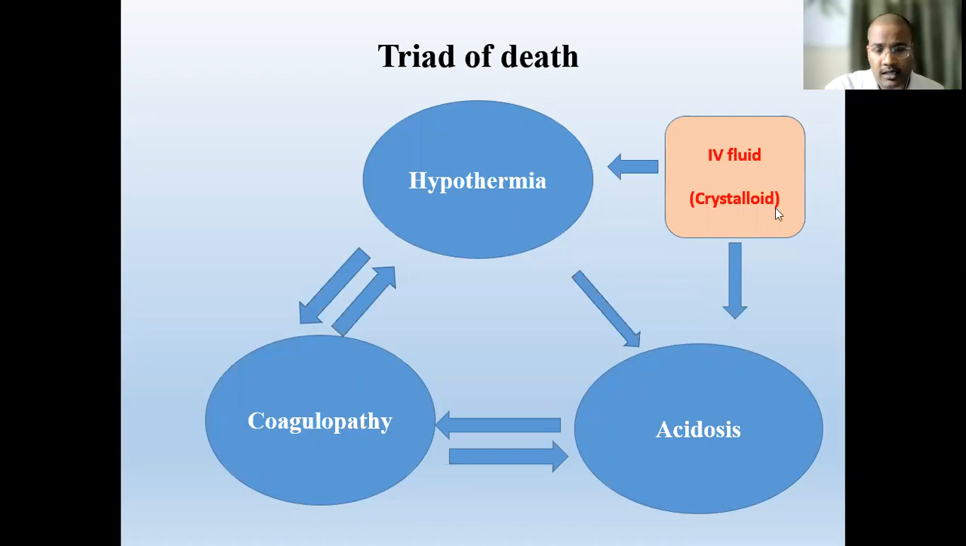To avoid this, give warm fluids, stop the bleeding as early as possible, and give proper resuscitation so you can control the acidosis. You may also give some fluid or medication to control the coagulation process and correct the coagulopathy. Suppose the patient has a low platelet count, so you can give platelets, which can improve the coagulation process and stop the cycle. So this is very important: the triad of death in the context of bleeding.